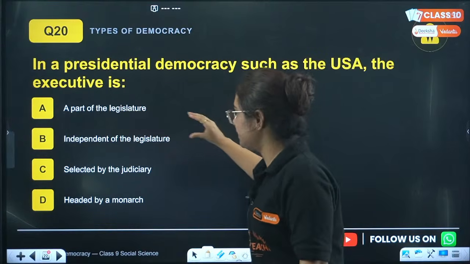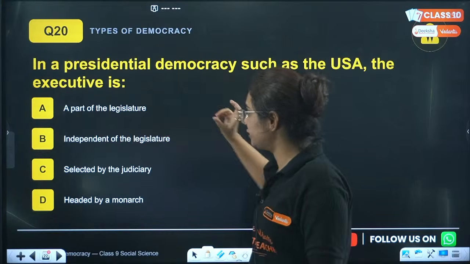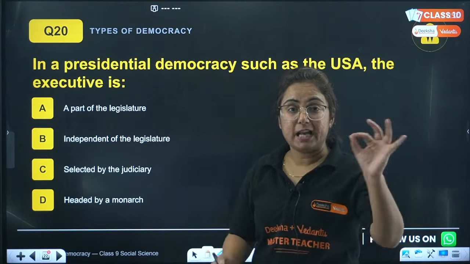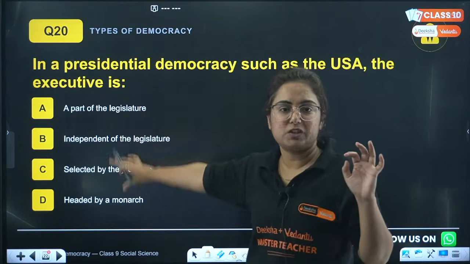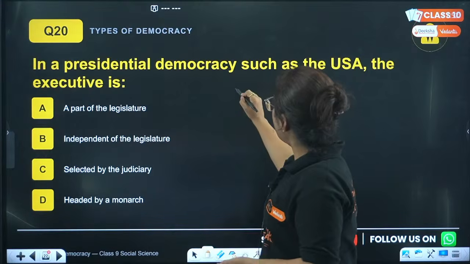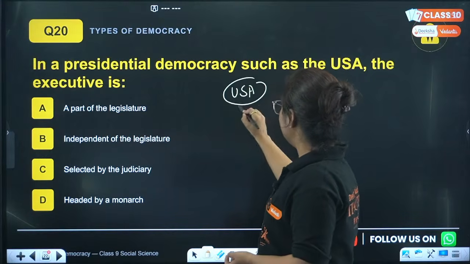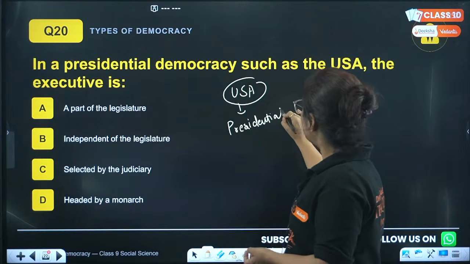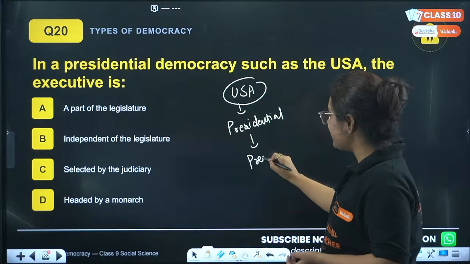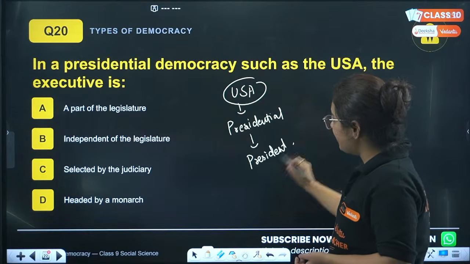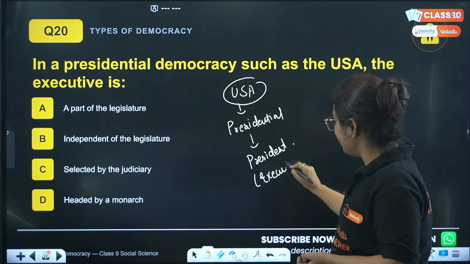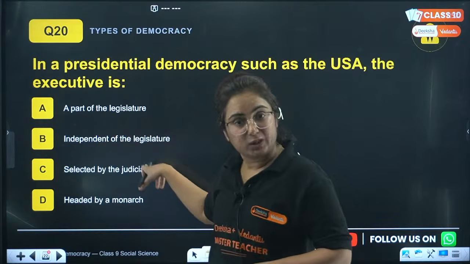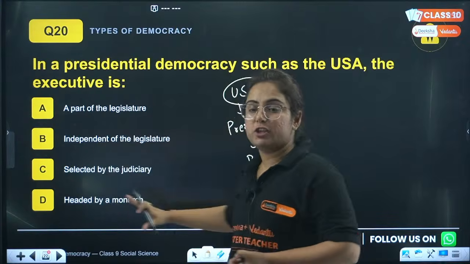So, is it part of the legislature, independent of the legislature, selected by the judiciary, or headed by the monarch? Here I am telling you that the USA has a presidential form of government. That means the power lies with the president. Which type of power lies with the president? Executive. Now figure out whether these powers are part of the legislature, independent of the legislature, selected by the judiciary, or headed by the monarch.